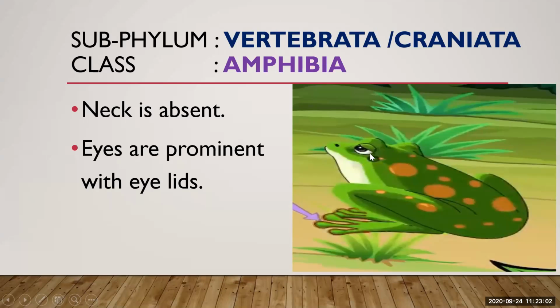And they have eyelids. Like us, they also have an eyelid. It is a thin skin fold which covers the eye. What is the function of the eyelid? They protect the eye from any kind of harm from outside. So neck is absent and eyes are prominent with eyelids.